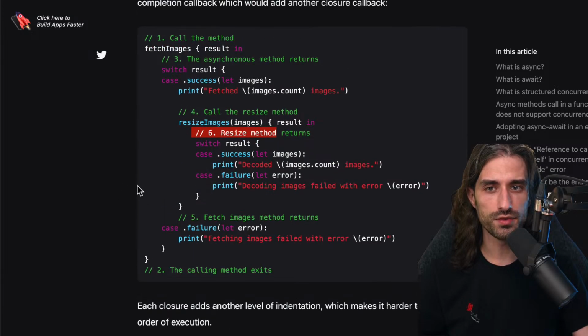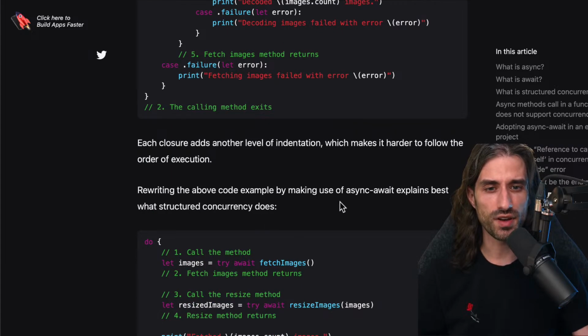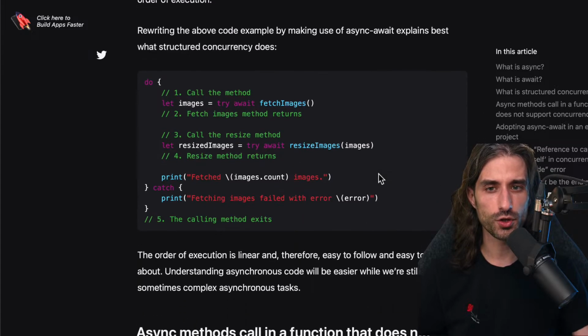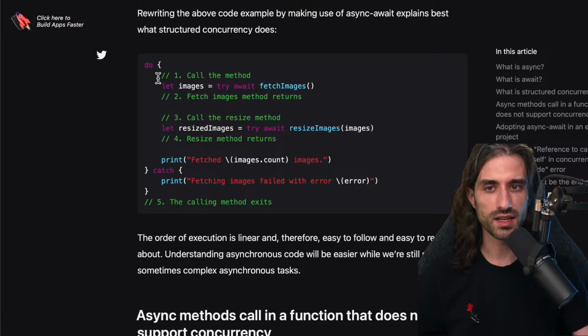Rewriting the code above, so this code right here, by making use of async await explains best what structured concurrency does. You can see that first we call the method, then we call the second method, and then the results of this second method can be used, but the code is executed linearly. 1, 2, 3, 4, and 5 are executed always in order.